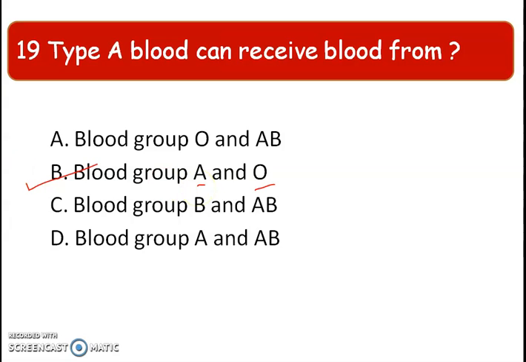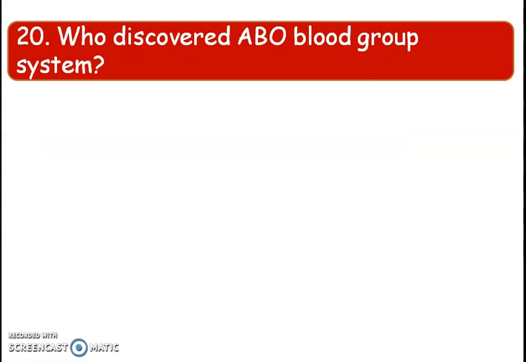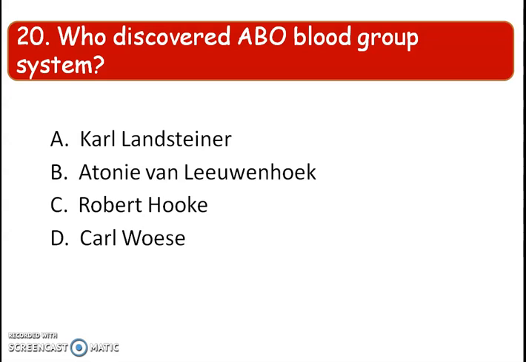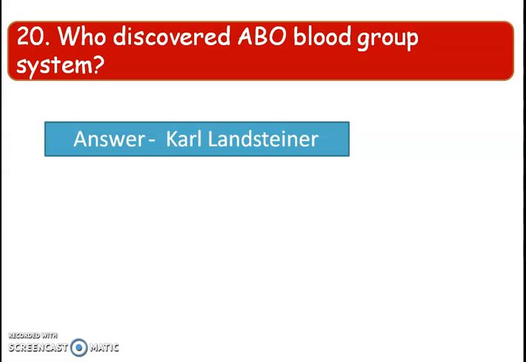Okay. Next question, who discovered ABO blood group system? Ami jeman blood group or before punilu etia etu blood group system to kune discover korisile? Carl Landsteiner, Anton von Leonov, Robert Hooke, Carl Bussey. And the right answer is option A, Carl Landsteiner. 1900 Carl Landsteiner ABO blood group to discover korisile.